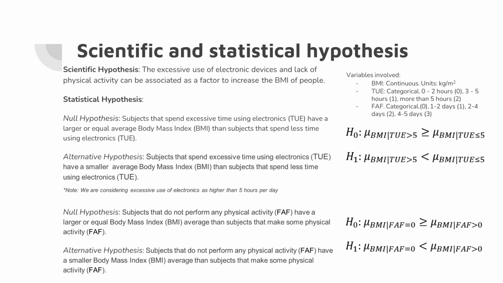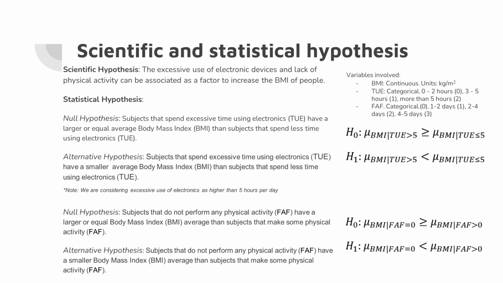Our first null hypothesis goes: subjects that spend excessive time using electronics have a larger or equal average body mass index than subjects that spend less time using electronics. And our alternative hypothesis states, subjects that spend excessive time using electronics have a smaller average body mass index than subjects that spend less time using electronics. For this hypothesis, we are considering excessive use of electronics as higher than 5 hours per day.